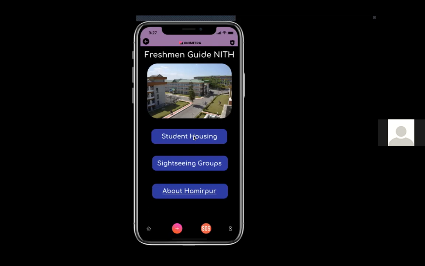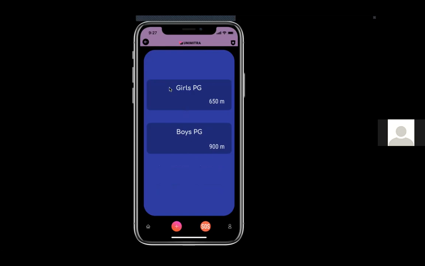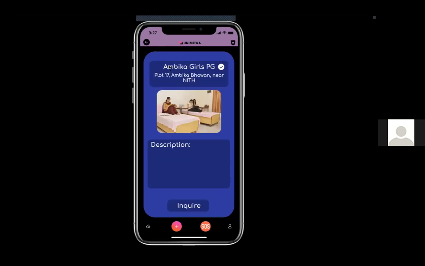Under student housing, there will be different PGs, hostels, and student-friendly society apartments listed. Let's say we are checking out this girls' PG. For example, we have this Ambika Girls PG. The tick mark next to the name of the PG indicates that the PG has been verified by the Unimitra team and is secure and safe, and we recommend this PG. You can simply read the description about the PG and inquire.